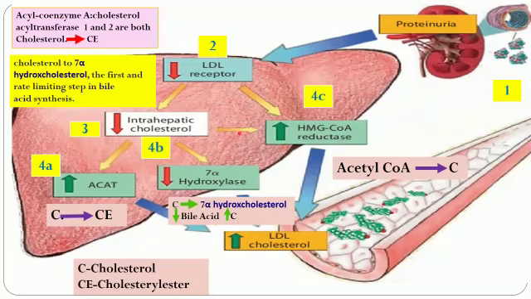And the third and the most important change that will occur is there is activation of HMG CoA reductase enzyme, which is the chief enzyme of the cholesterol synthesis pathway. And so more and more cholesterol will be synthesized and esterified. So because of this, more LDL particles will form. All this will be a compensatory mechanism against the proteinuria. So it is the body's mechanism to increase the levels of proteins due to loss of proteins.